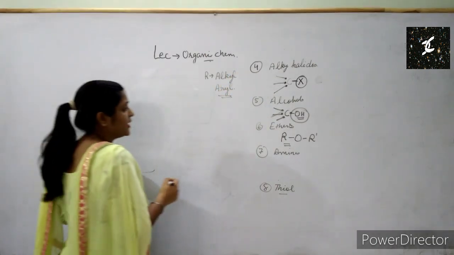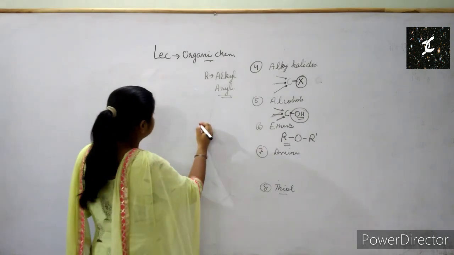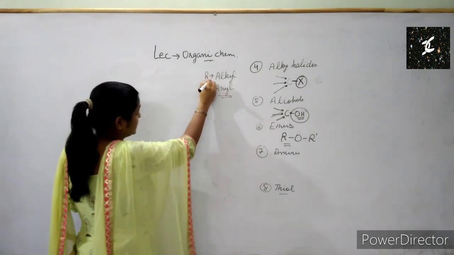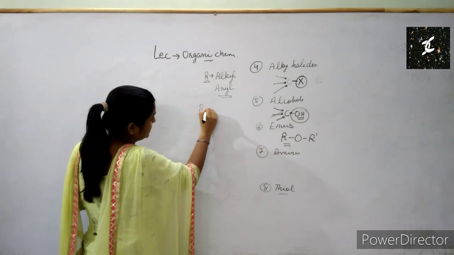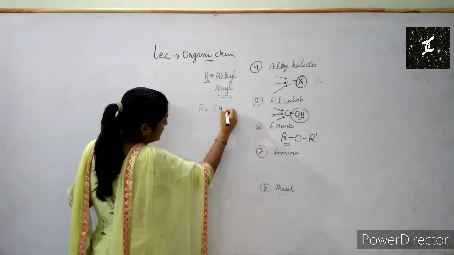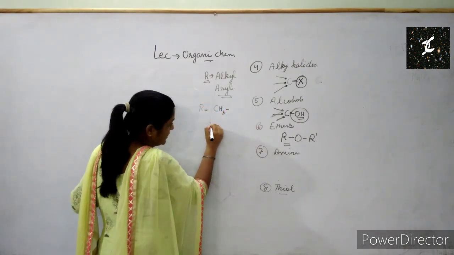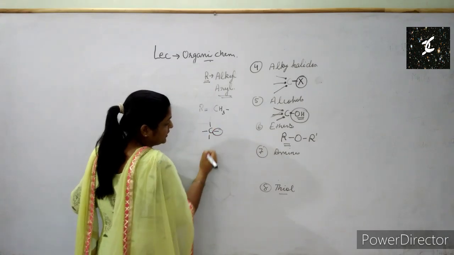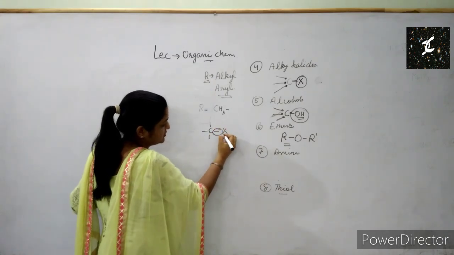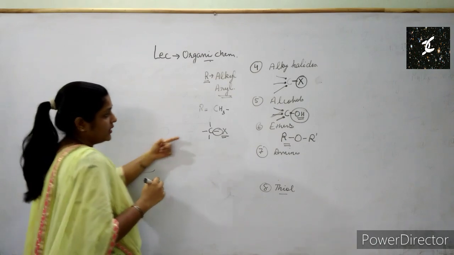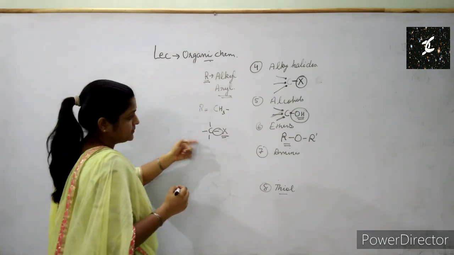We'll do alkyls and aryls in the next lecture, but in brief, R can be CH3. How is it formed? We have methane, CH4. If we remove any one hydrogen and place a functional group over it, it becomes an alkyl.